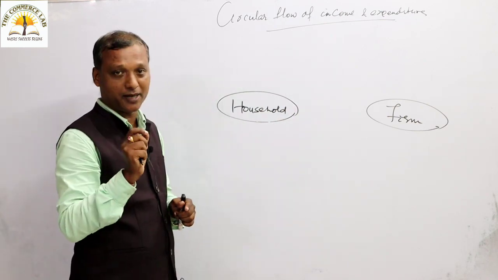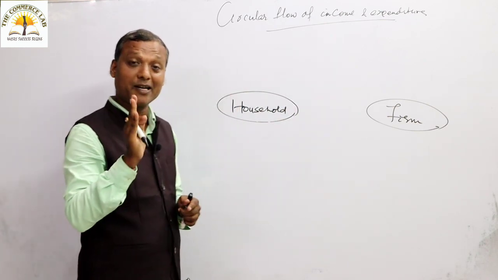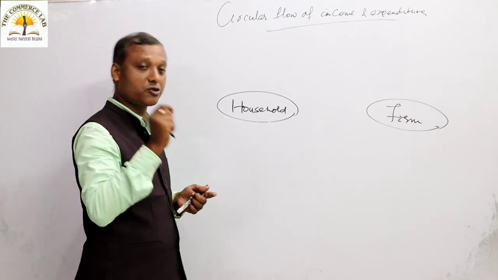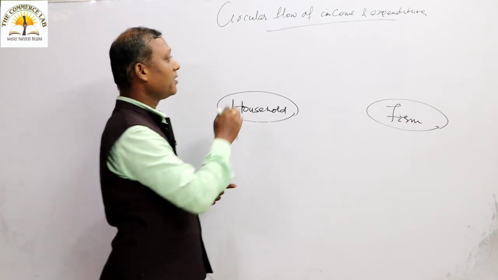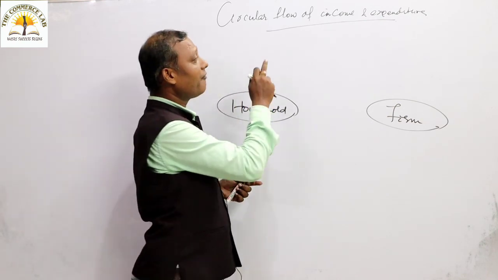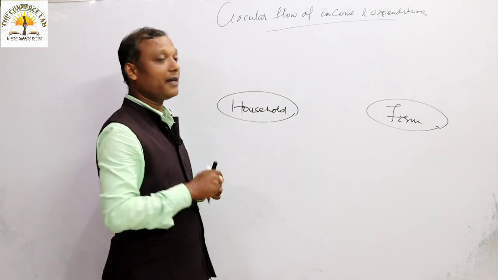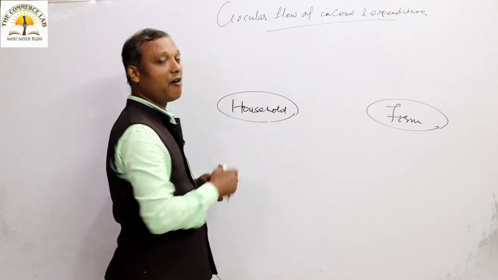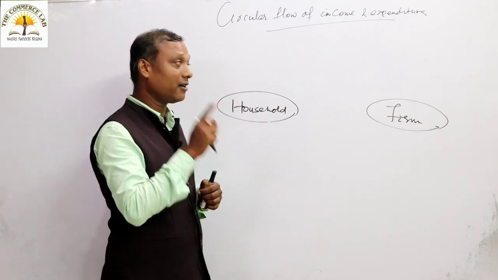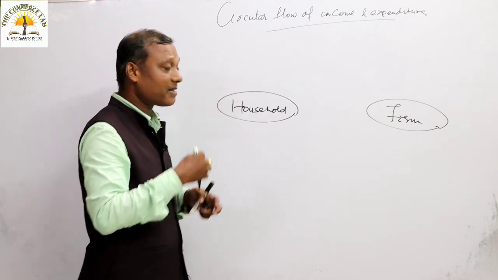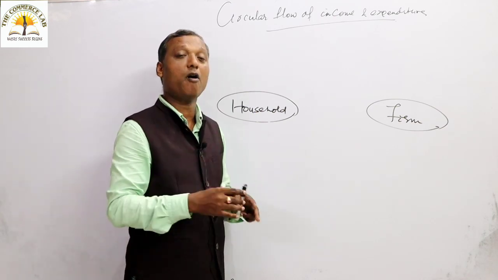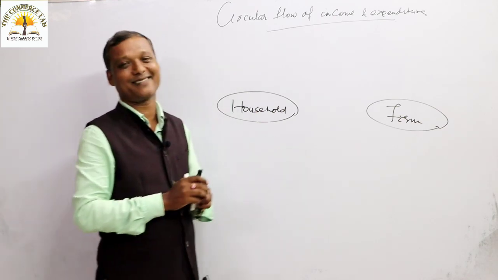And one more point you should remember: this process is a never ending process. There is no full stop to the flow of income and expenditure. If there is an end to the process of circular flow of income and expenditure, it means a break, a stop of all economic activities.